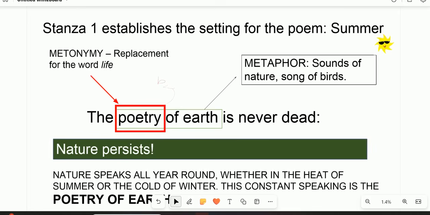Even when birds are mute in the first 8 lines, the poetry of earth is never dead, because we are going to see the grasshopper's ability to produce sound even during the scorching sun. So the first line is very bold. The first line is a hyperbolic statement, which is an extended exaggeration, to say the poetry of earth is never dead. That brings us to a conclusion that the beauty of nature shall never die.